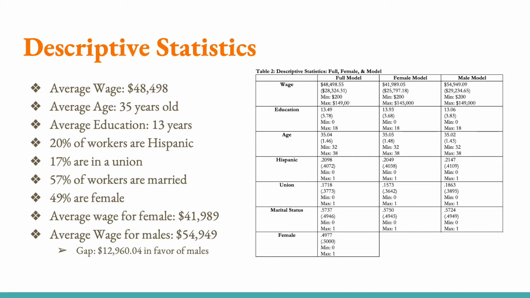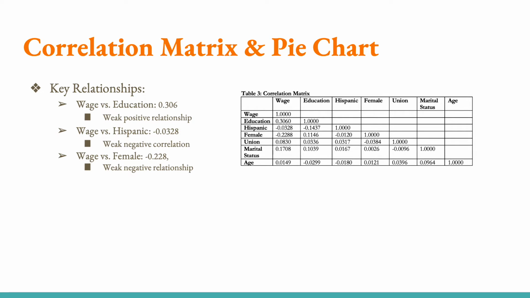When compared side by side, it is clear that men receive a higher median wage, and there is a wage gap of $12,960 that is in favor of men. Table 3 displays the correlation matrix for all variables. The key relationships we are choosing to explore are wage versus education, wage versus Hispanic, and wage versus female.